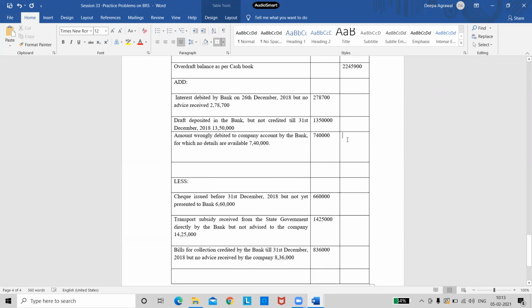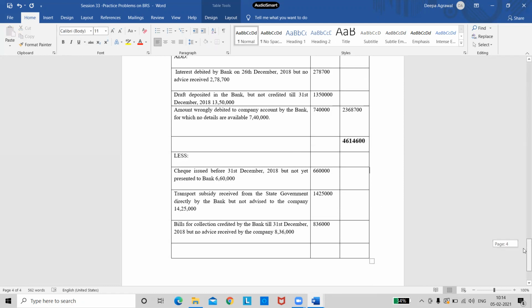Did anyone calculate? I want the total of this column. 23,68,700. 23,68,700. And this final total now? So 22,45,900 plus 23,68,700. I'm getting 46,14,600. Please check if the calculation is correct, one of you. Hepzibah, are you checking? Is it correct? Please see if the calculation is correct.